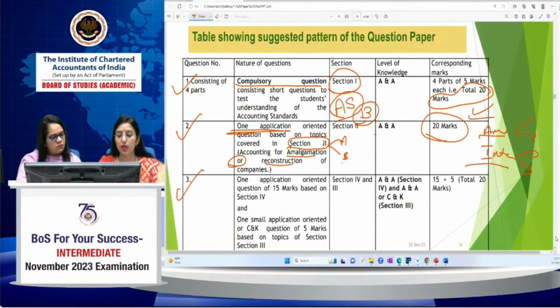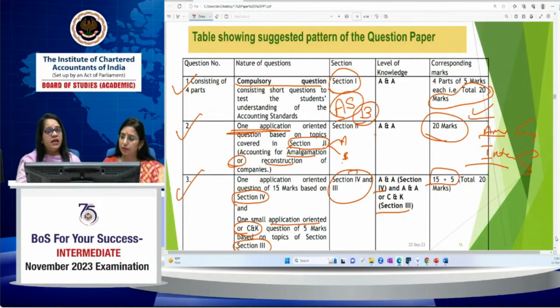Question 3 can be asked from section 4. Section 4 is consolidation or partnership, with a small application-oriented part from section 3. That means it is a combination of section 4 and section 3. Section 3 is related to banking and NBFC, and the marks can be 15 plus 5 or any other combination.